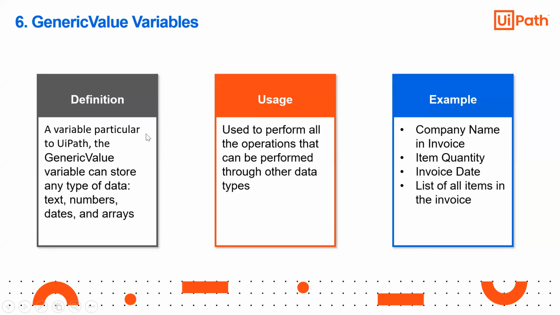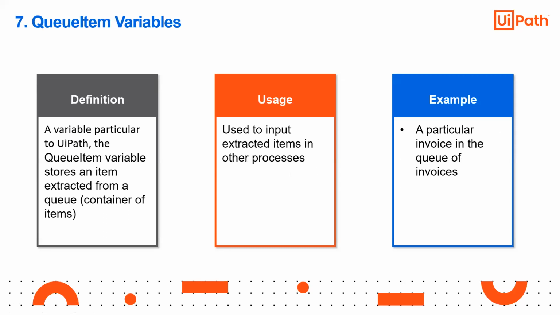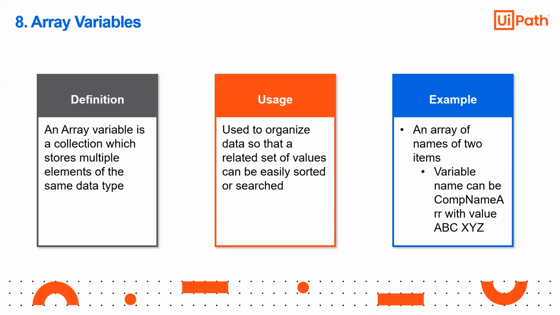So if you see this, it can store any type of text, number, dates and arrays, used to perform all the operations that can be performed through other data types. So it is going to search through the other data types and then work in the backend. Basically, the generic variable does whatever you would need to do yourself. You know an integer is a number, so why not assign it? If you have a system critical operation, it makes the process a little slower. So that's why it is generally avoided.